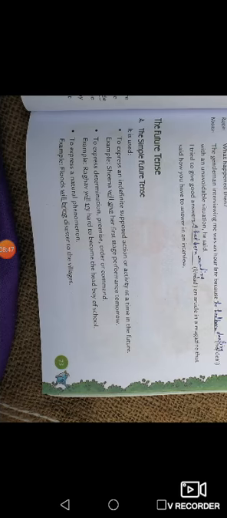Next is future tense. Future tense is also divided into 4 parts like other tenses. First is the simple future tense, future indefinite tense. Second is the future continuous tense. Third is future perfect tense, while fourth is future perfect continuous tense. So first tense is simple future या future indefinite tense. So we use to express an indefinite supposed action या activity at a time in the future.